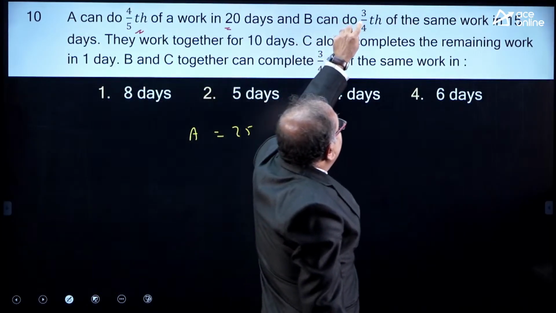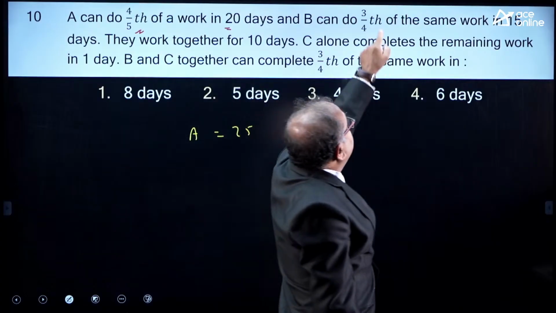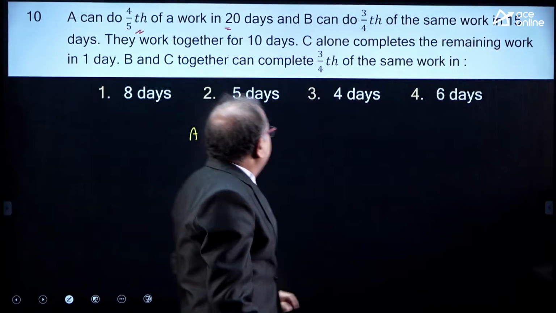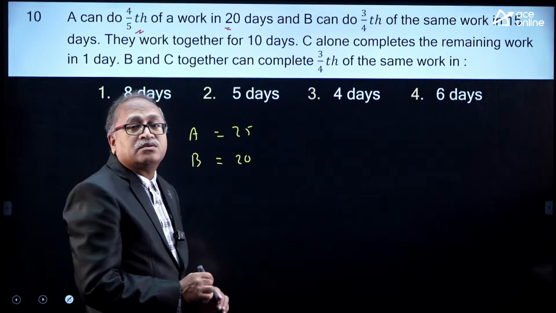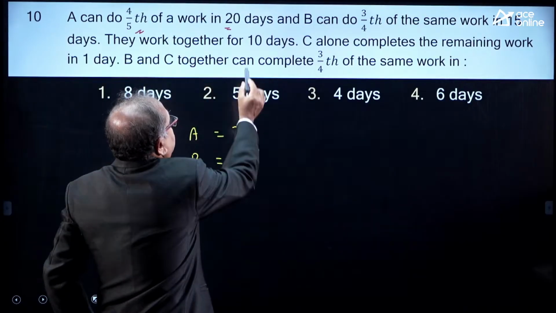B can do 3/4 of the work in 15 days. Then one work in how many days? 3 with 5 times 5, into 4, that is 20. So, B alone can complete the work in 20 days. Done. Then they work together for 10 days.